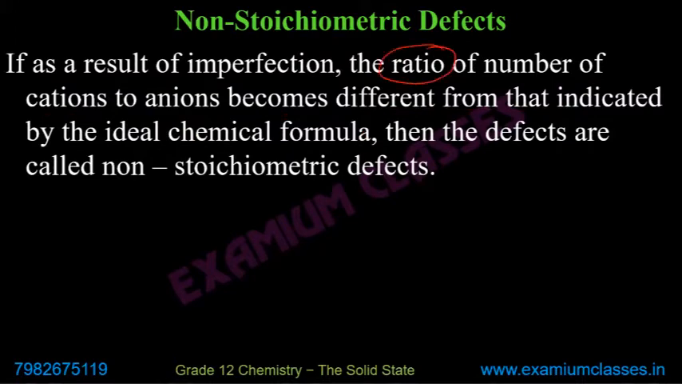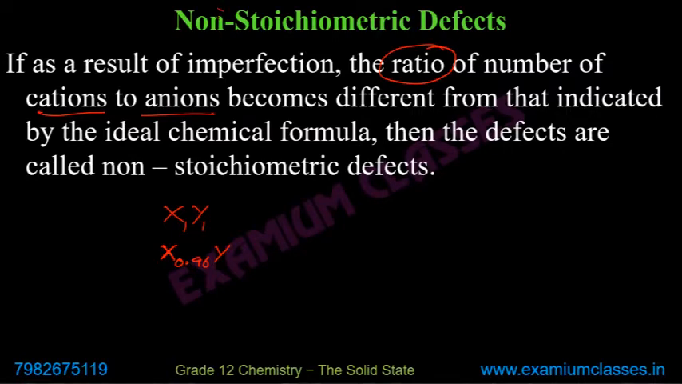The ratio of the number of cations to anions. So for example, if the ratio is X:Y, 1 is to 1, but it becomes different from 1 is to 1. Say it becomes X 0.96 Y. Earlier, 1 of X corresponded to 1 of Y, but for each one Y atom, now there are only 0.96 X atoms. So the ratio now is different.